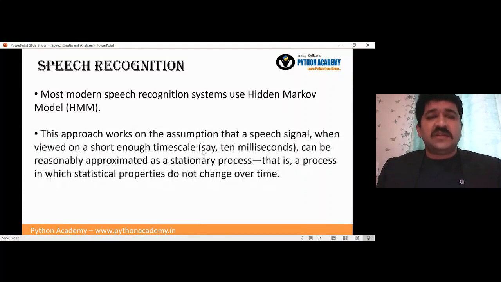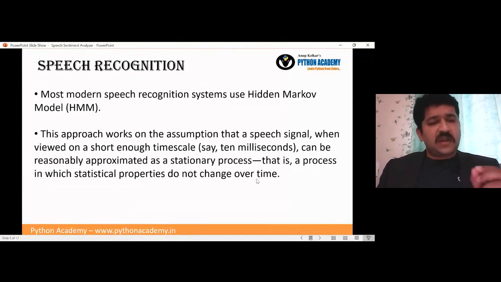Next, this approach works on the assumption that a speech signal, that is what we are speaking, when viewed on a short enough time scale, so if I reduce the time scale to maybe 10 milliseconds or less, can be reasonably approximated as a stationary process. It is a typical kind of physics we are talking about, a process in which statistical properties do not change over time.